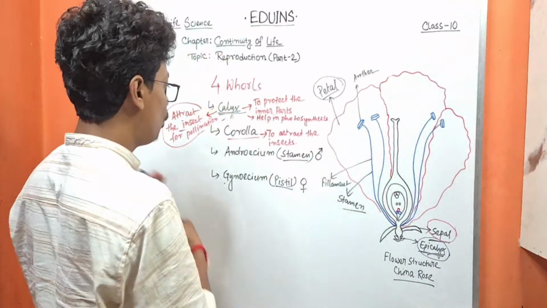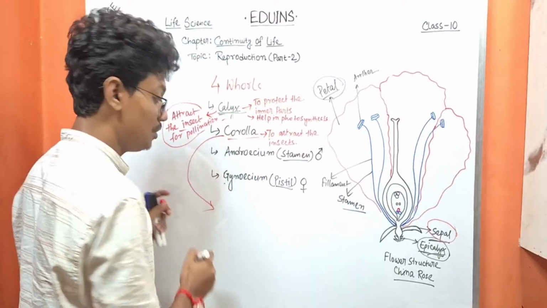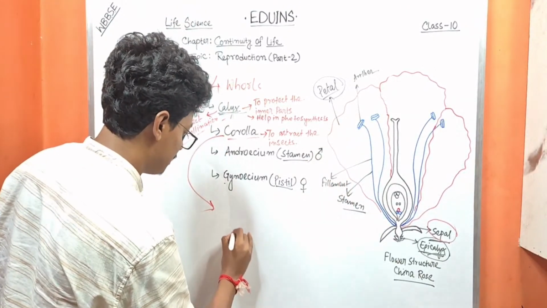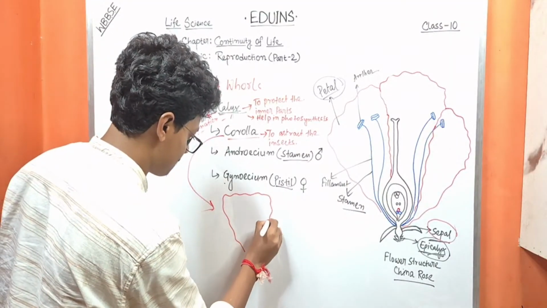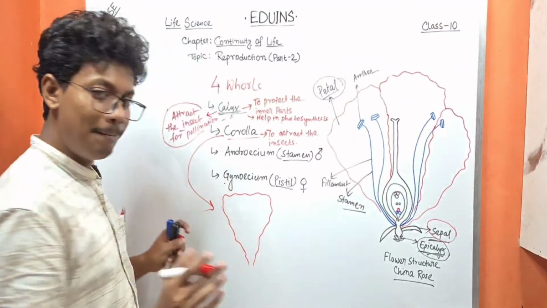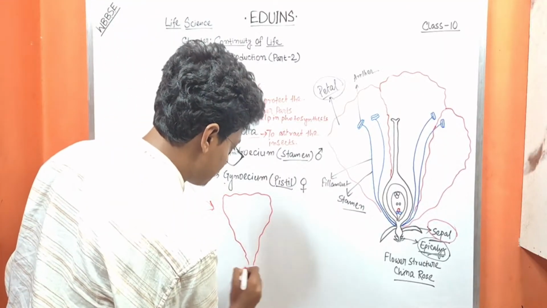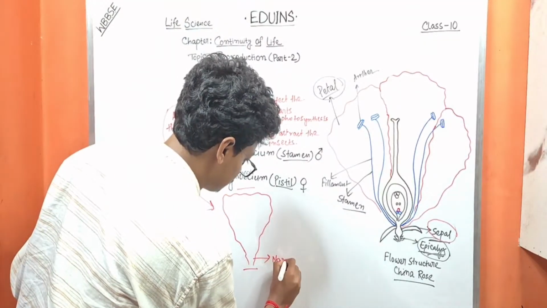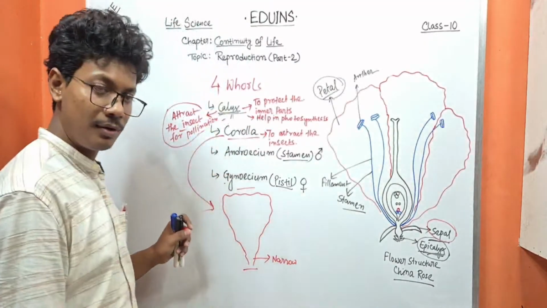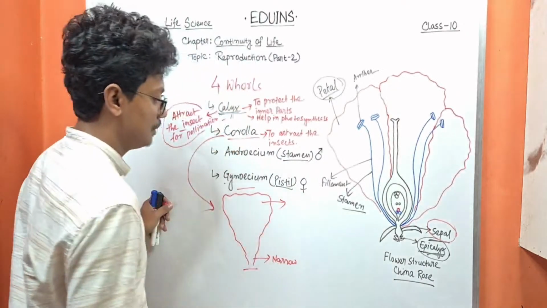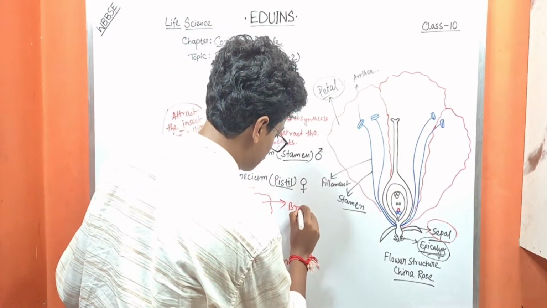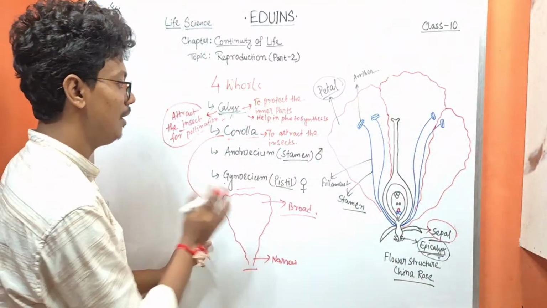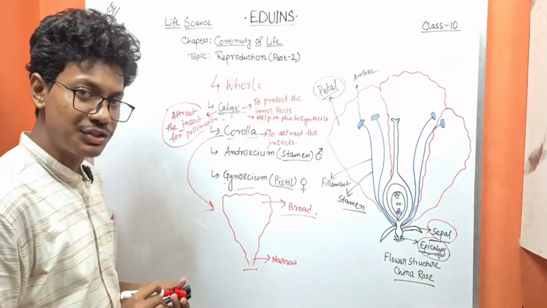And the corolla, in the case of China rose, which we are studying, is like this structure. At the base, they are narrower, and the upper part is broad. So this is the structure of the corolla and this is the function.